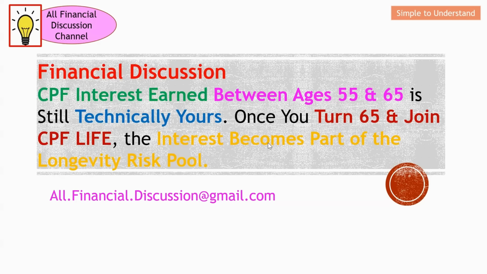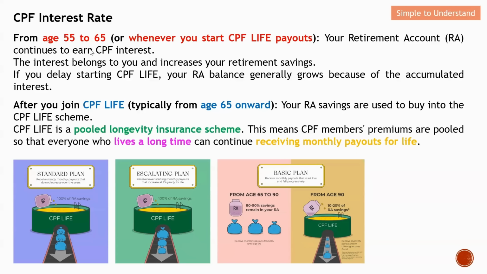In this video, I will show you step by step how to compute your CPF interest for a CPF member that is age 55 and above. A lot of us have this misconception. Once we reach age 55 and choose our retirement sum, we think our RA account will not be able to earn any CPF interest anymore.